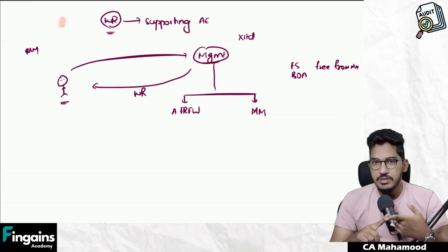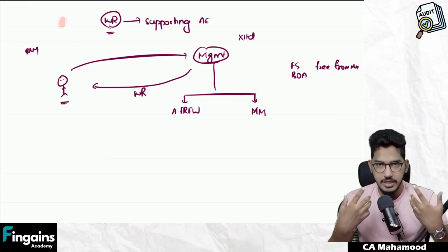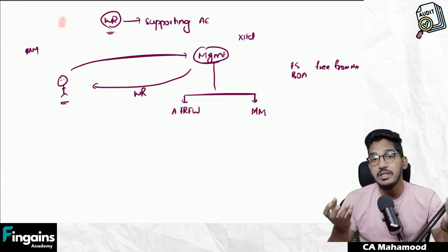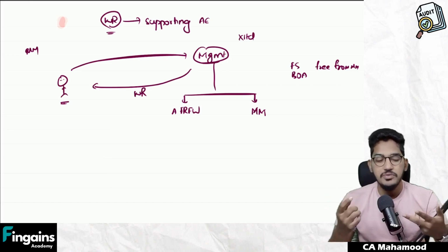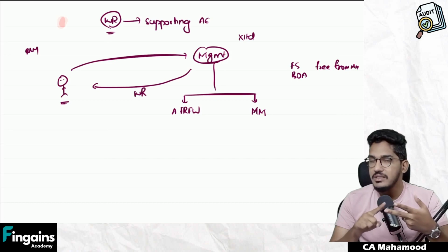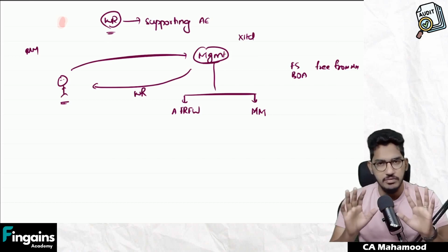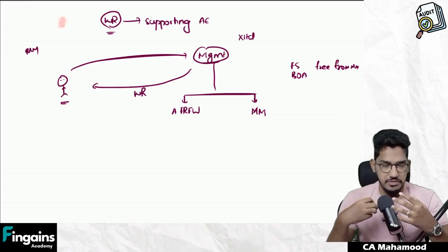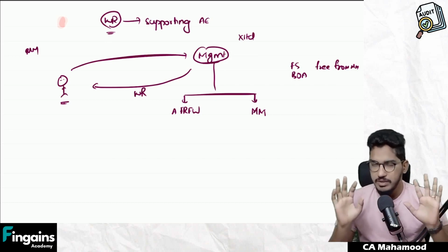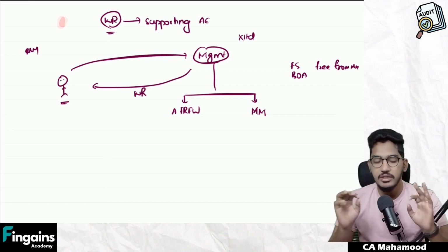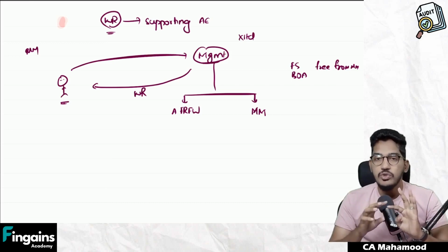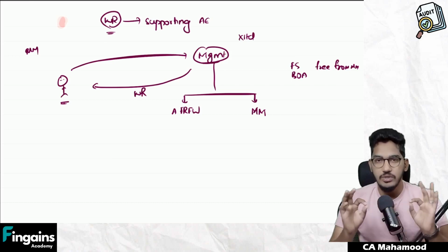Similarly, when I say written representation, it is a confirmation from the management. See, no management will come and expressly tell you that they have committed some mistakes. So that's why, to the extent possible, use written representation only as supporting audit evidence. It is important information, agreed. If you are getting confirmation from the management regarding certain items of the financial statements, it is one of the important information. I don't deny it. But use written representation only as supporting evidence. Don't use written representation as only audit evidence.